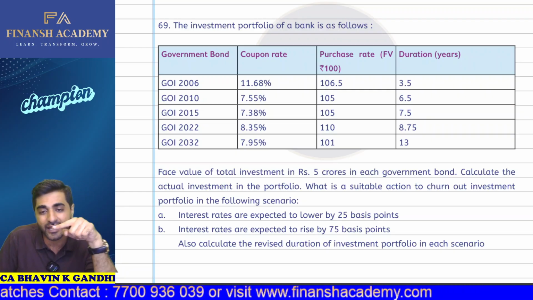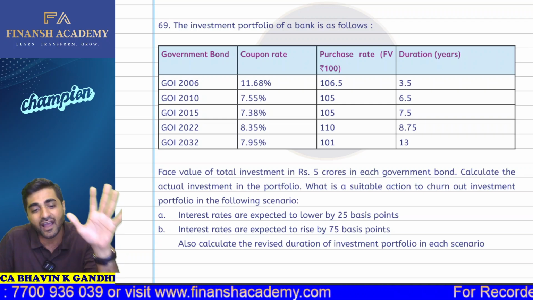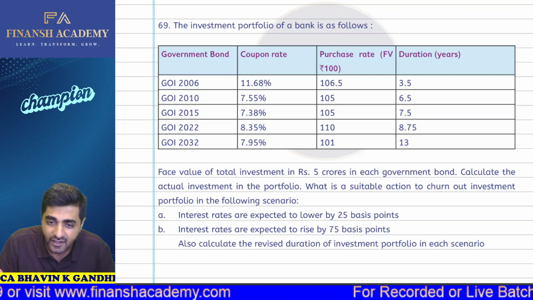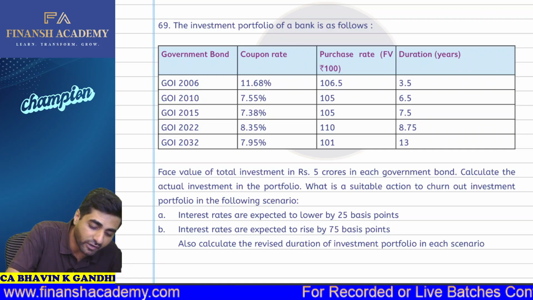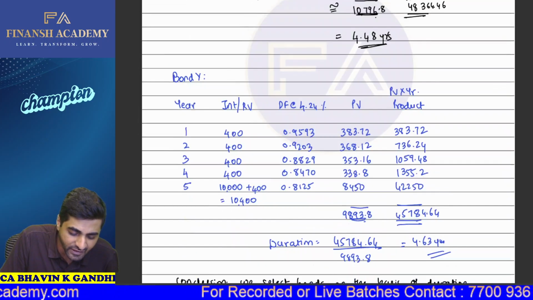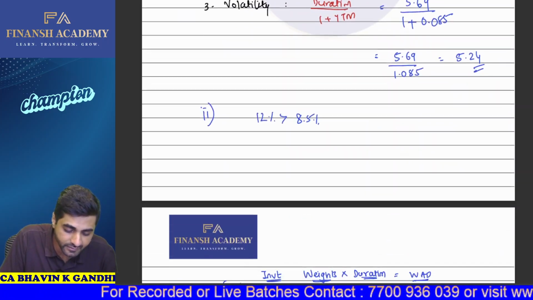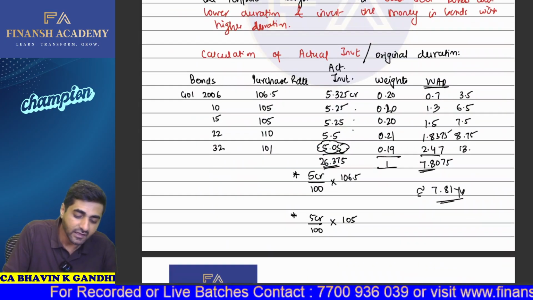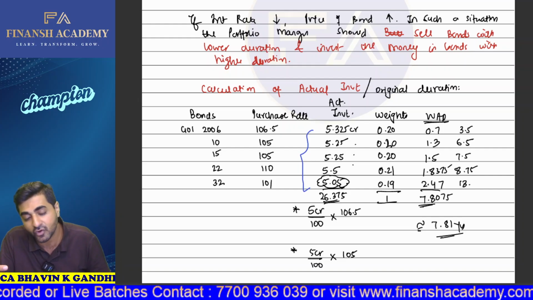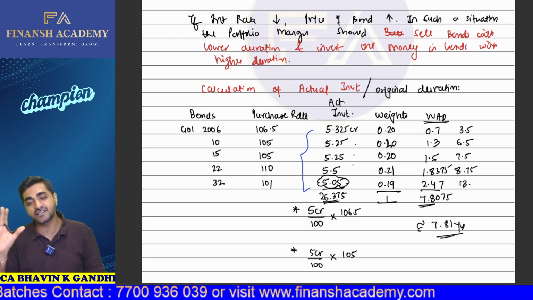Again, for 2010 bonds, we have purchased 5 crore face value. Divide that by 100. So we have purchased a total of 5 lakh bonds. 5 lakh number of bonds, you multiply that by 105. Will you be getting the total investments, yes or no? Yes, sir. So that's how we'll be getting the actual investments of the bonds. Okay, so my dear students, we have the actual investments of the bonds like this: 5.325 crores, 5.25, 5.25, 5.5 crores, 5.05 crores. That's how the total investment of the bonds becomes 26.375 crores.